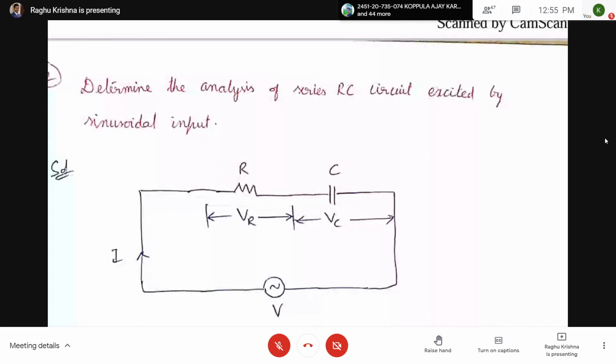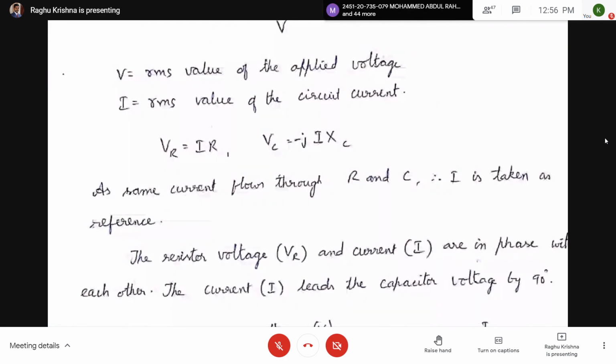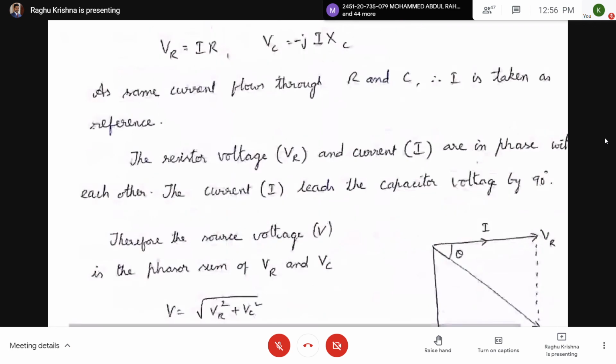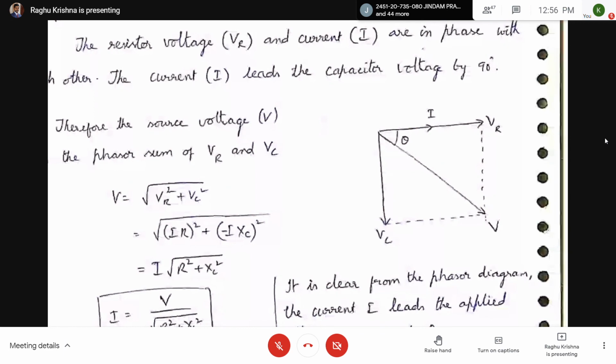Similarly, you are going to have RC circuits excited by sinusoidal input. So RC circuit: we have R and C connected in series. Now here similarly you are going to have VR, VC. As the current leads the voltage in a capacitor circuit, that means voltage lags the current. So here VC is taken down. So if we add, we are going to get like this.